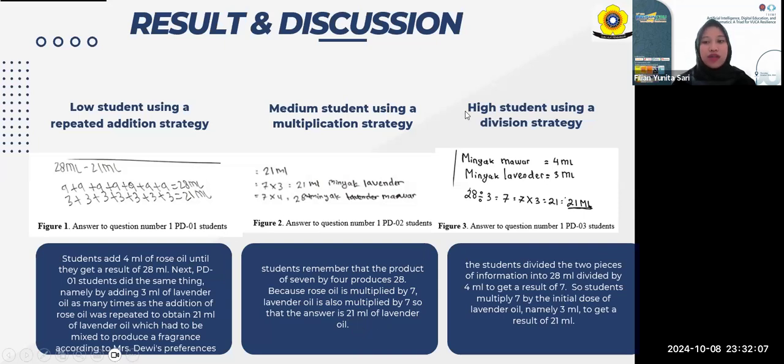And the last, high students use a division strategy. Based on figure 3, the student divided the 2 pieces of information, 28 milliliters divided by 4 milliliters, to get a result of 7. So, the student multiplies 7 by the initial dose of lavender oil, namely 3 milliliters, to get a result of 21 milliliters.